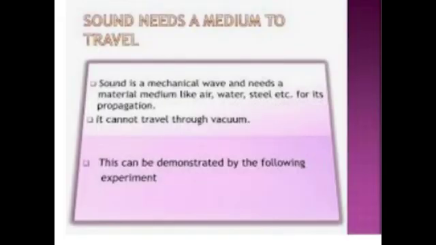Children, we all know that sound needs a medium to travel. Sound is a mechanical wave and needs a material medium like air, water, steel, etc. for its propagation. It cannot travel through vacuum, just like light. This can be demonstrated by the following experiment.